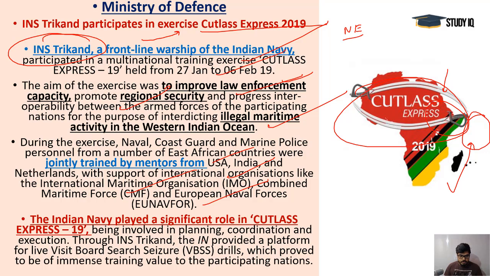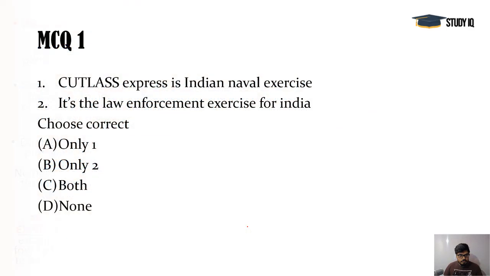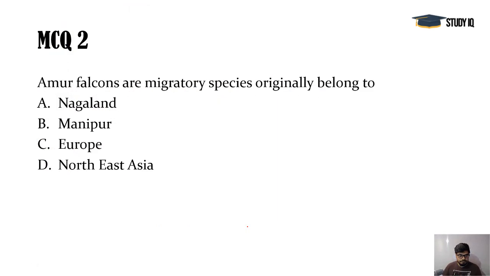So this was important. Okay, now these are the MCQs. You can try the answers in the comment section and discuss these issues and find out about those migratory birds and their species. These are very interesting things, and CMS is a very important area of UPSC's focus in the environment section. Many times they have asked questions related to these migratory birds, Amur falcons, or these conventions. They can ask about their headquarters or their famous names and areas in which they are working.